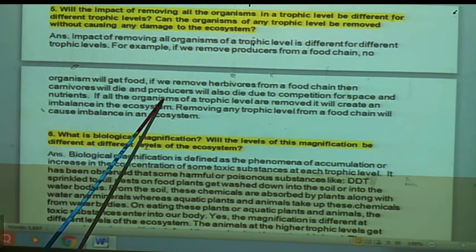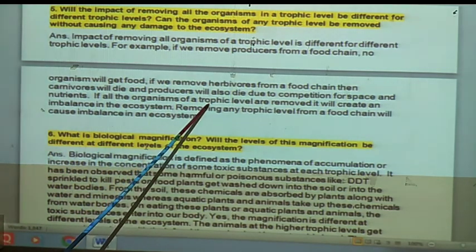If all the organisms of a trophic level are removed, it will create an imbalance in the ecosystem. In this way, every component of the ecosystem is very important, but the effects will be different for different levels. Removing any trophic level from a food chain will cause imbalance in the ecosystem.